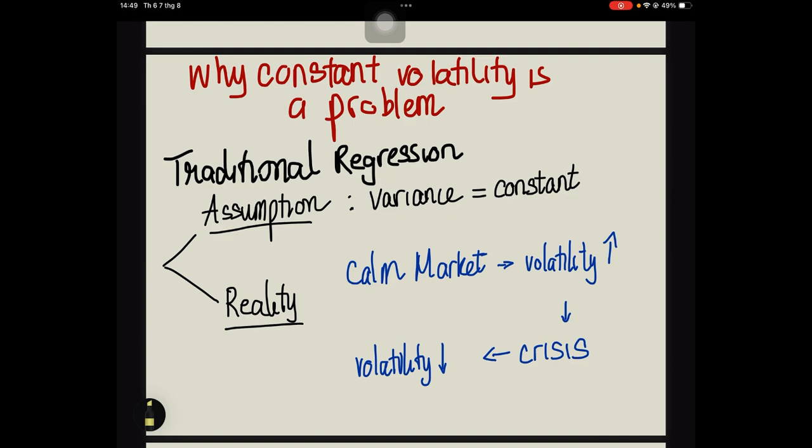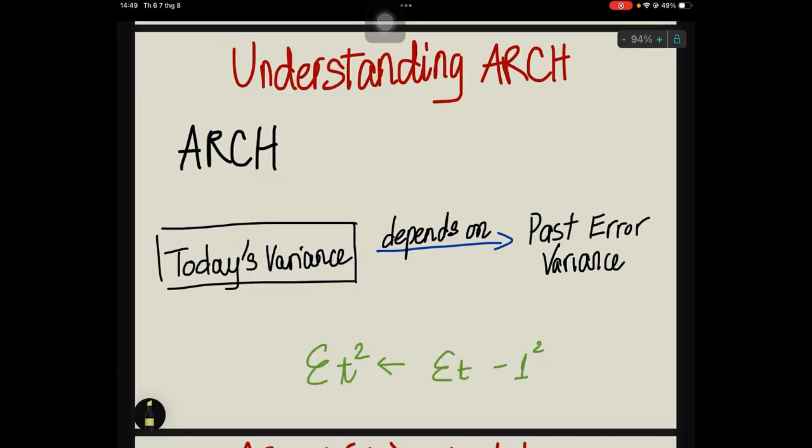This is where ARCH models become useful. So, ARCH stands for autoregressive conditional heteroscedasticity. Let's break down the name. Autoregressive means the current value depends on the past value.